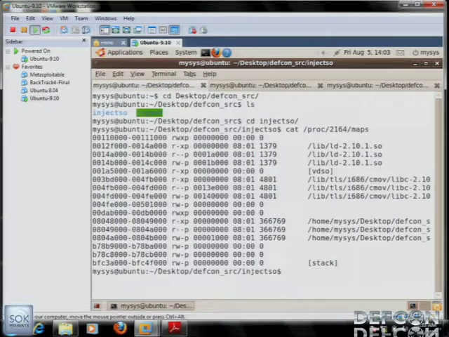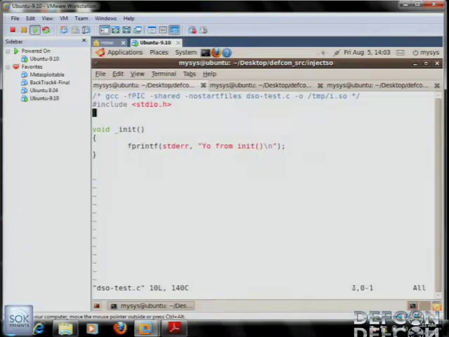All right. So this is the library code. This is just the test code that comes with the InjectSO implementation. All it does is say "yo from init" when the library is loaded.